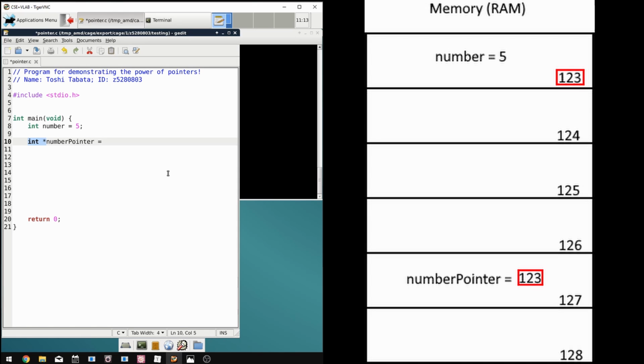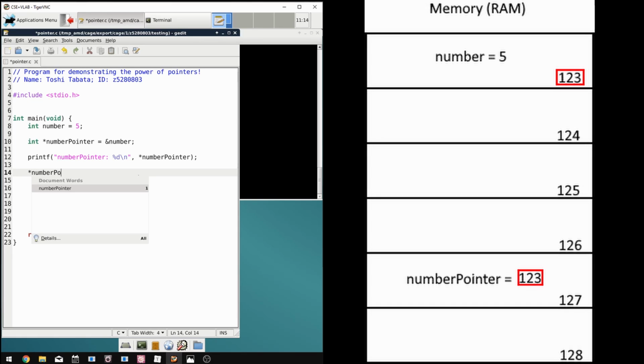Okay, so a pointer holds an address, but how do we get the address of a variable? Well, we use the address of operator, which is an ampersand, and then we add the variable that we want to point to. Now we have a pointer that can access the variable from anywhere within our program. When we want to print the value of the variable that the pointer is pointing to, we use the dereference operator, which is an asterisk. This can be slightly confusing, but this is not the same as the asterisk that we used to declare the pointer in the first place.